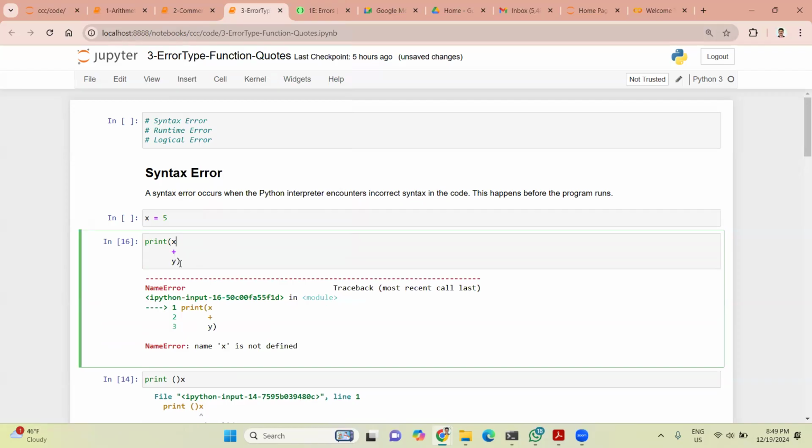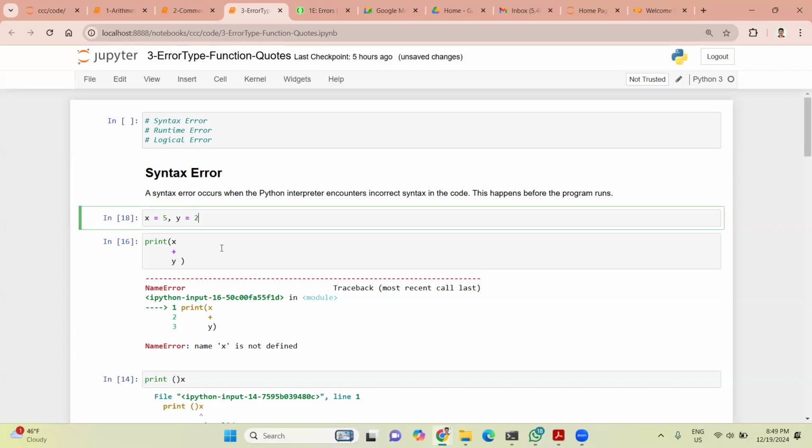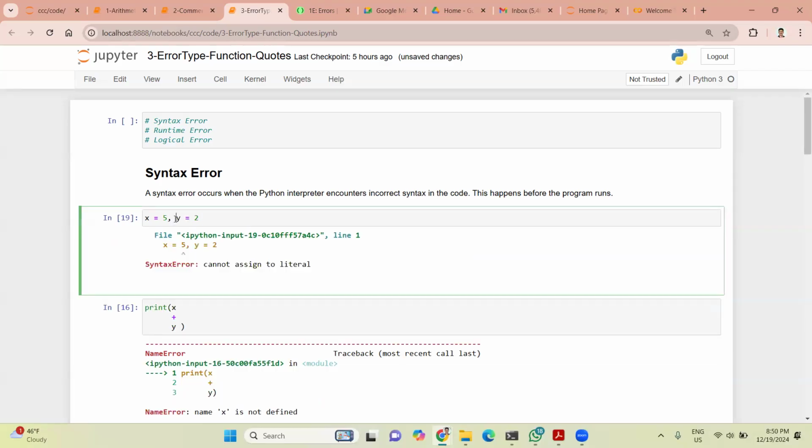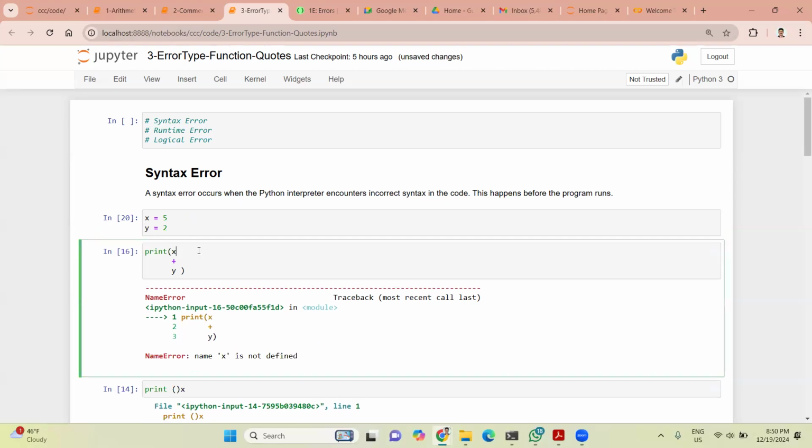So here, why is it not running? Randeep, can you tell me why it is not running? Name error. You didn't define it. Actually, quotations. Suppose I defined x equal to 5 here. Now I define it, and now I will run this one. Do you think it will run? No. Why? Tell me why. Because you didn't define y. Okay, great. Suppose I define y equal to 2. Now I want to run. Will it run? No. Why?